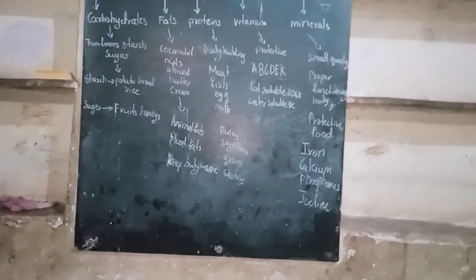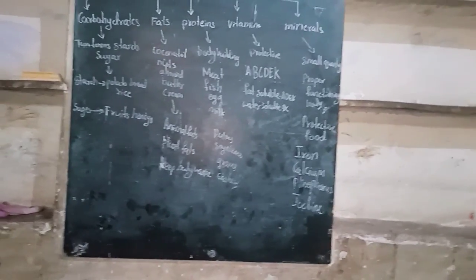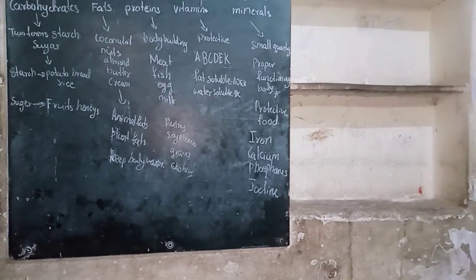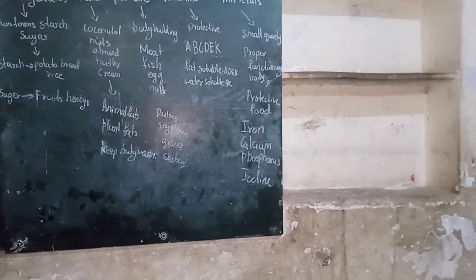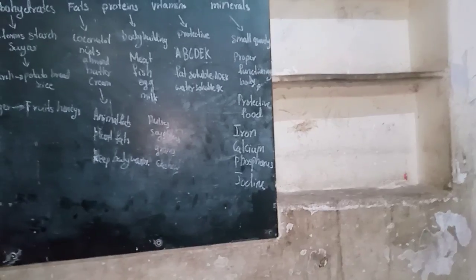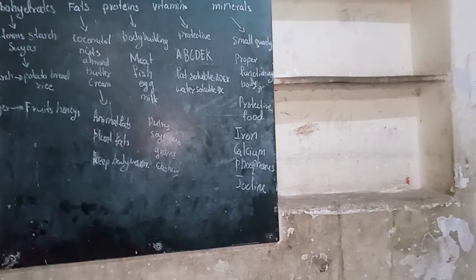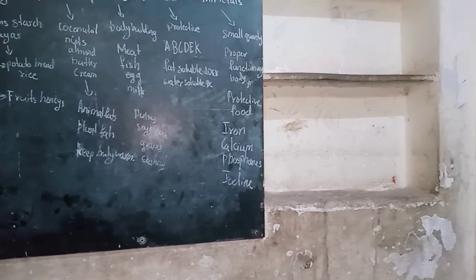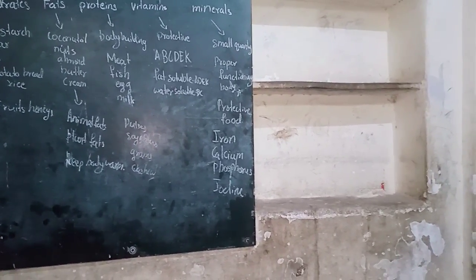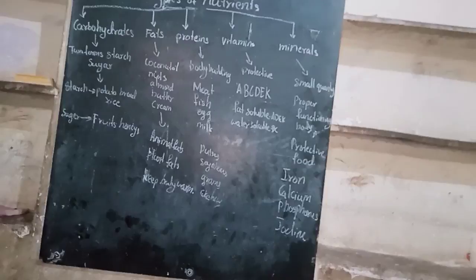Carbohydrates are of 2 types: starch and sugar. Fats are 2 types: animal fat and plant fat. Proteins are also 2 types: animal proteins and plant proteins. Vitamins are 6 types: vitamin A, vitamin B, vitamin C, vitamin D, vitamin E and vitamin K. They are protective food. And a small quantity of minerals is also needed for proper functioning of our body. In the minerals we can see iron, calcium, phosphorus and iodine.